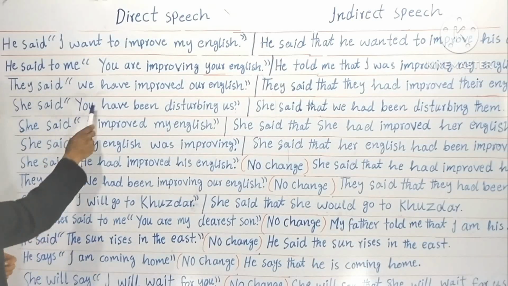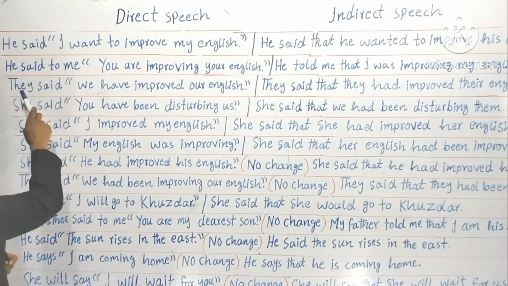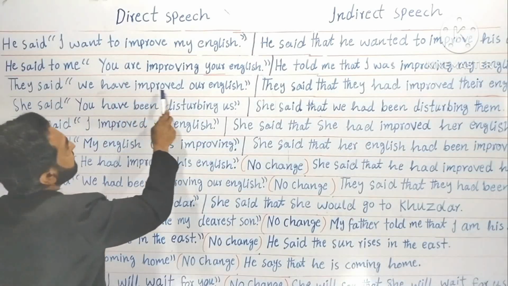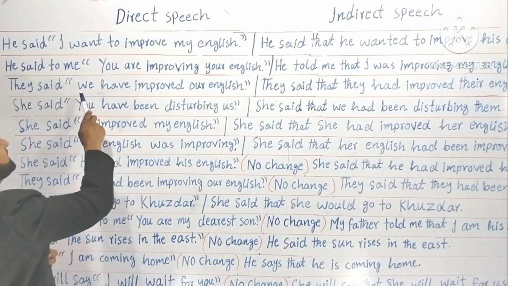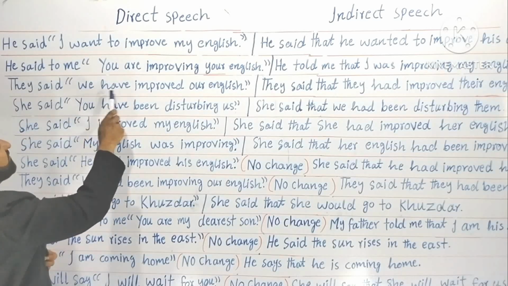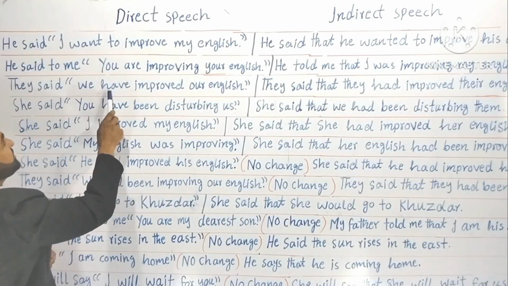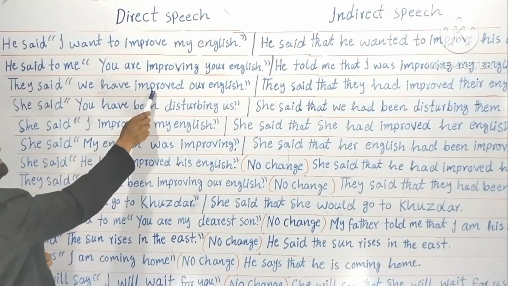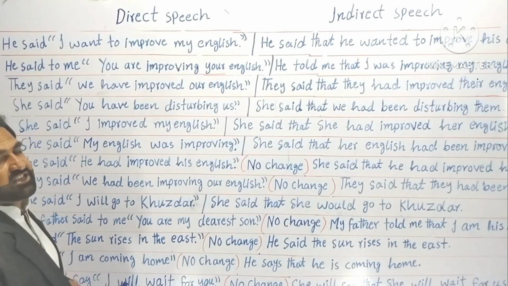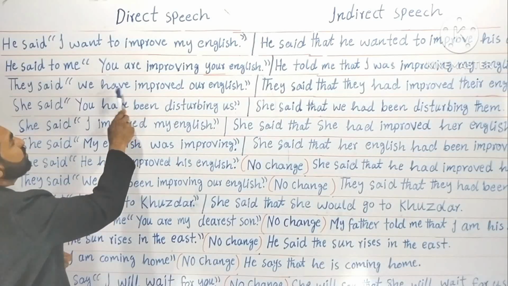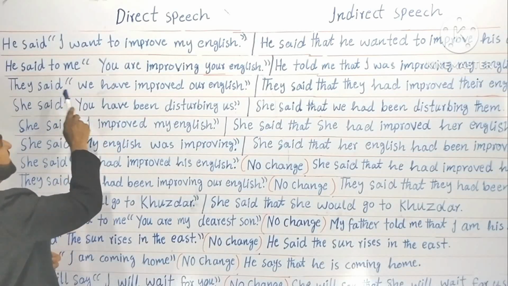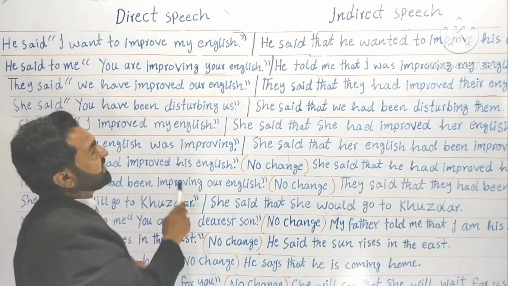They said. Now it is present perfect. They said, "We have improved our English." Now you see inverted commas. Now these are their own words. I am saying them, but these are their own words. I am quoting them. They said we have improved our English.